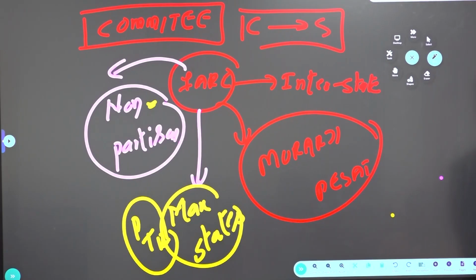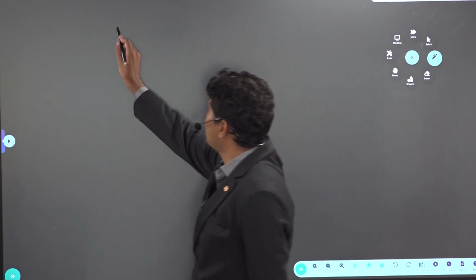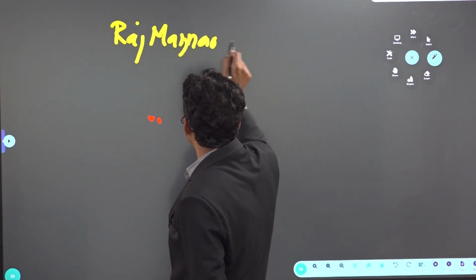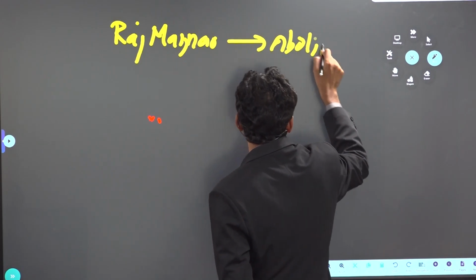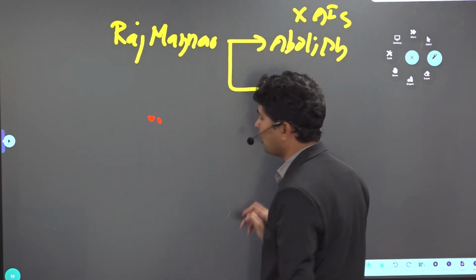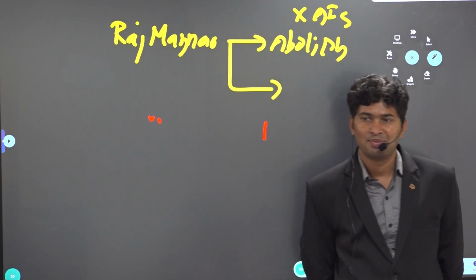Then what should we do, sir? It also suggested, interestingly, that residuary powers should be given to the state. Obviously, the committee was appointed by the Tamil Nadu government, so how will it recommend otherwise? So it suggested residuary powers should be given to the state and all India services abolished. This is the recommendation of the Rajmannar committee. Of course, it is from the state government only, so nothing to worry, because practically it is not possible at all. Just because a state government is saying so, it will not happen.